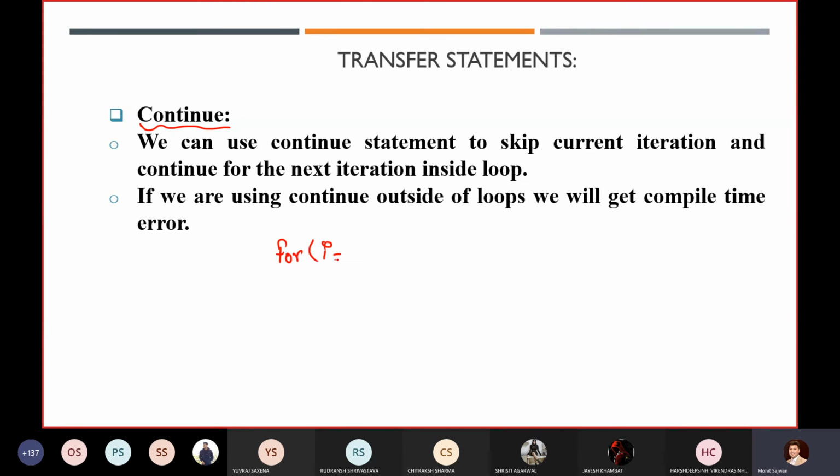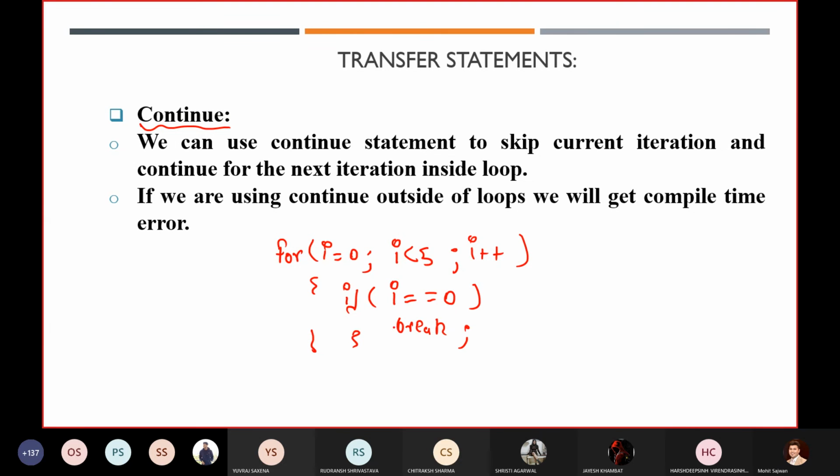In the case of the break statement, if I have a condition like this, if i is equal to 0, break, and I have written some statement like System.out.println hello, then if I execute this code, what will happen?